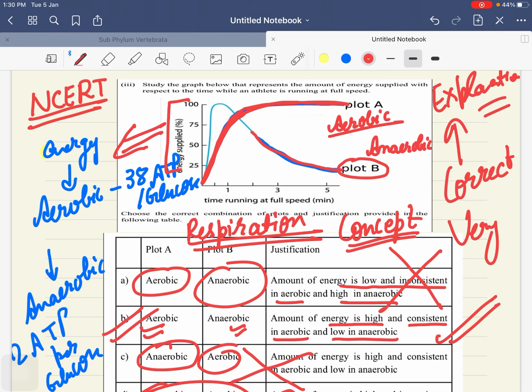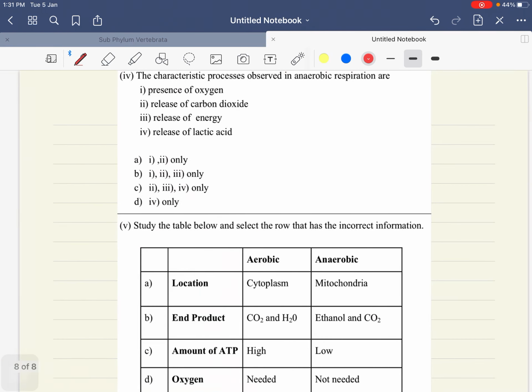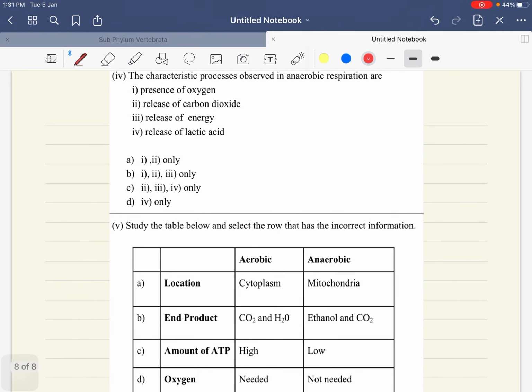There is no change in the concept. You have to apply the same concept of energy. 38 ATP molecules are released in aerobic, here only 2 ATPs are released. So you have to stick to that concept. Okay.